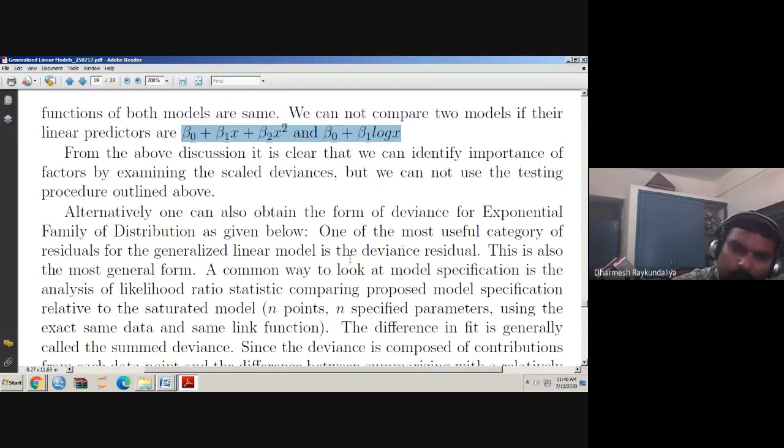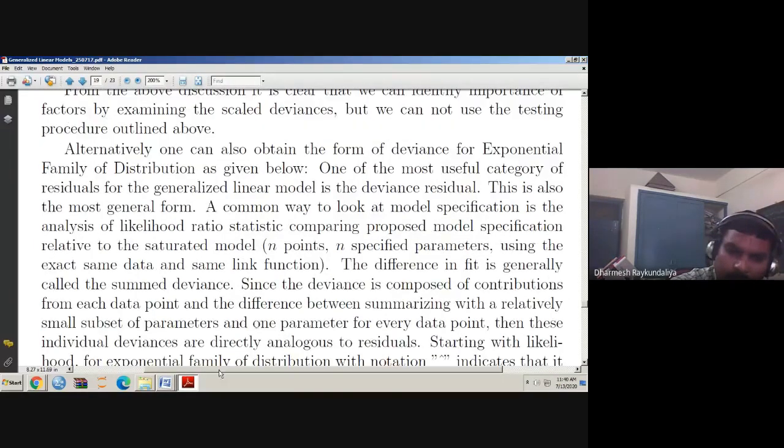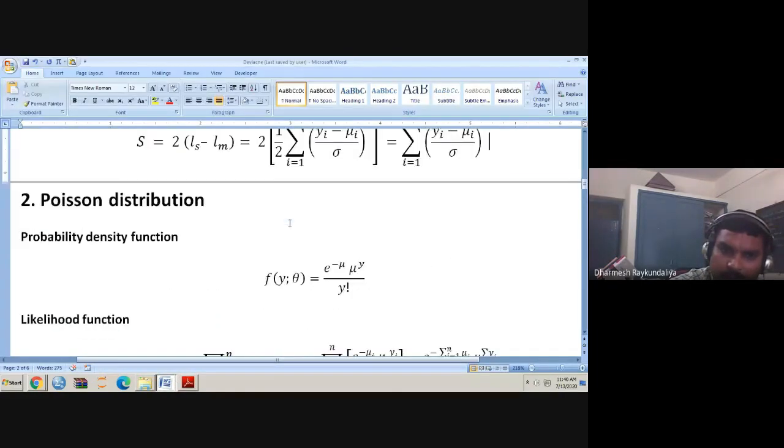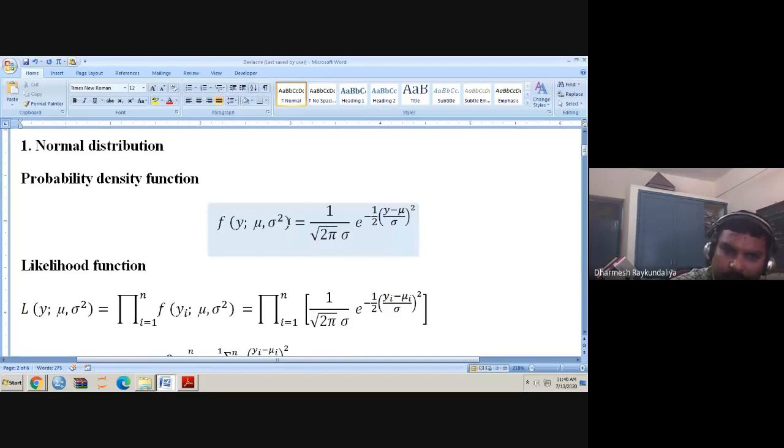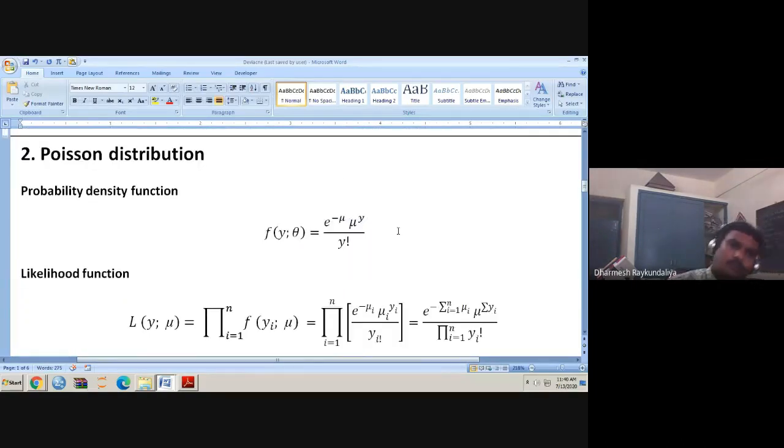Now, before going to this part, suppose I am interested in finding the deviance of another distribution. I have obtained the deviance for the normal distribution. Suppose I wish to find the deviance for a Poisson distribution. How to obtain it? What do we require? We require the probability mass function. What is the probability mass function of a Poisson distribution? This.